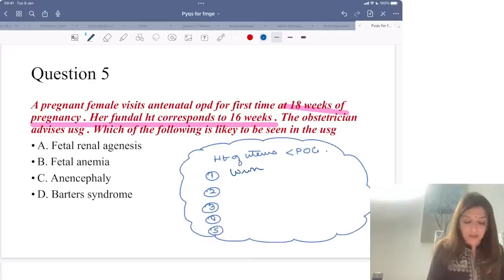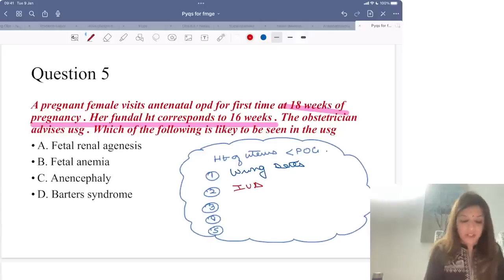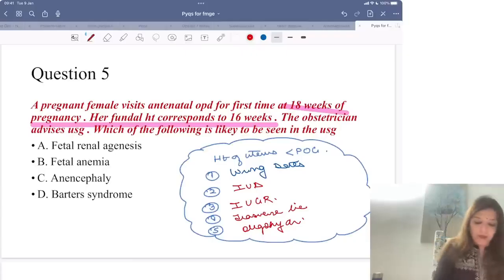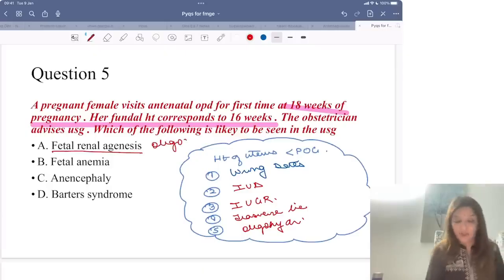Number 1, wrong dates, if the patient doesn't know her dates. Then in case of intrauterine death of the fetus, in case of IUGR, in case of transverse lie, and in case of oligohydramnios. Right? Now, in this case, the question is asking in which of the following conditions you are going to get height of the uterus less. So, please remember, fetal renal agenesis leads to oligohydramnios.